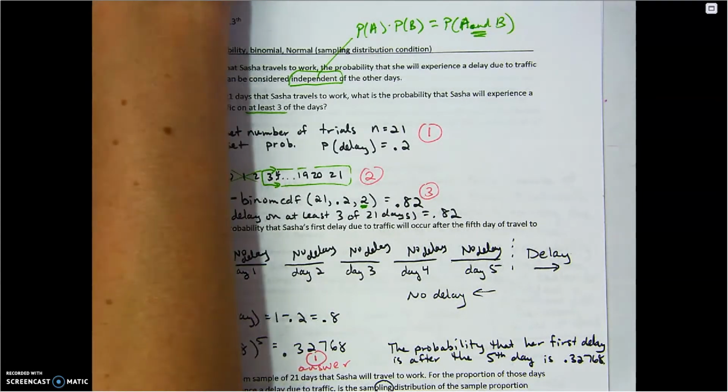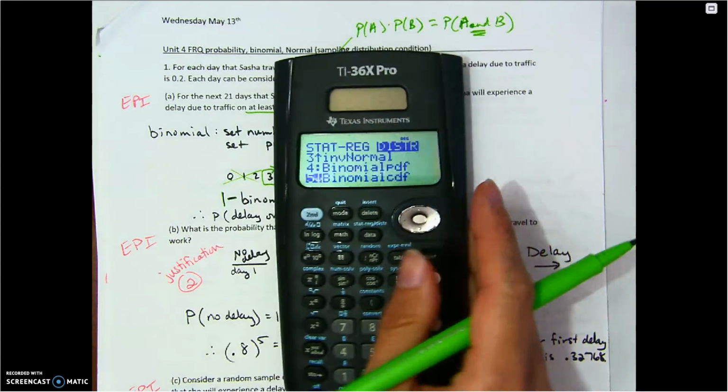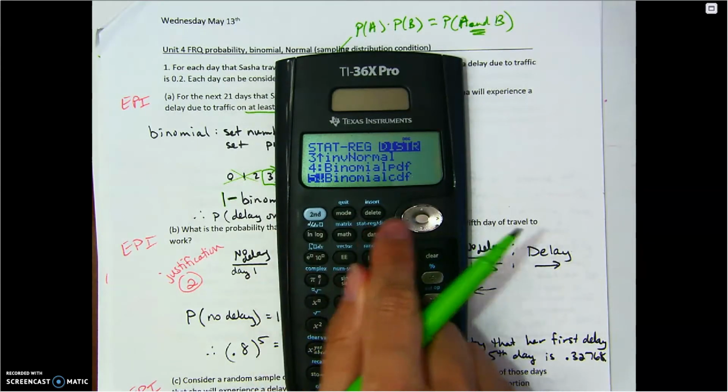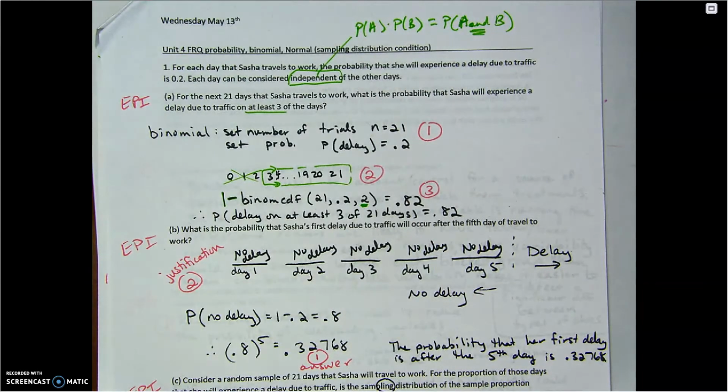If you don't have that calculator, maybe you can ask a neighbor. Maybe they have an extra one. If you have these smaller calculators, if you go to second data over to distributions, they do have binomial options. And of course, there are online calculators you could use if that pops up.